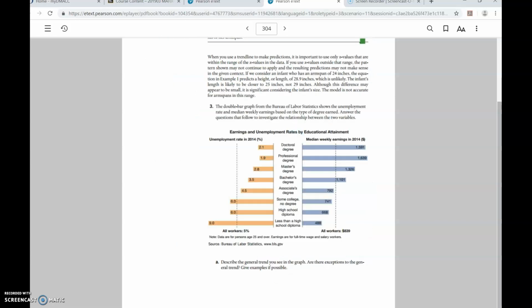Okay, so again, read the top up here and then look at graph number 3. And just kind of analyze this graph like it's a double bar graph. So we have two things going on with the comma and titles in the middle. So kind of look this over, analyze it a little bit, and then look at questions A, B, and C. Well, for sure A and B, and then we'll talk about C here in a second, C and D and E and F. So let's start with A and B. So analyze the graph, write down what you think is going on here.